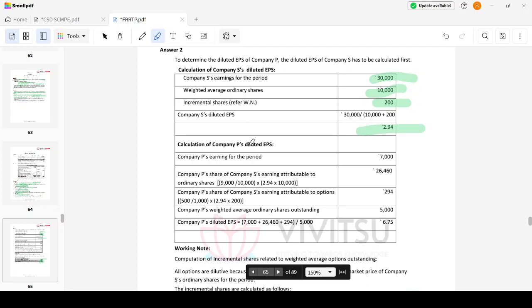EPS would be 2.94. Company P, 7,000 is the company's earning. Okay, company P's share of earnings attributable to the ordinary shares. I have 30,000 profit there, out of which I am responsible for 90 percent.